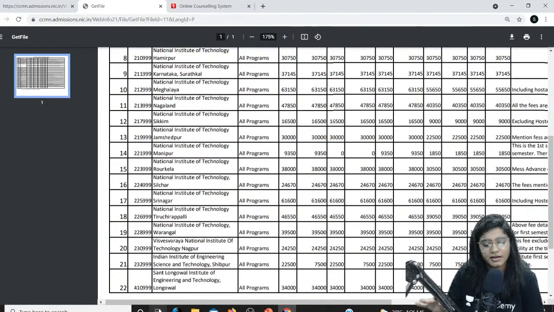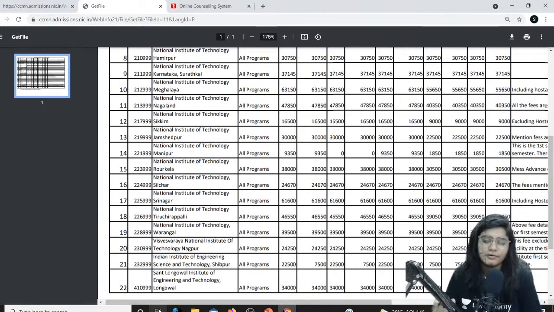So your fees would be 1.5 lakhs to 2.5 lakhs. This is the average range of your fees for a 2 year masters program in NIT Warangal or in any NIT in general. So it's going to be somewhere around 1.5 to 2.5 lakhs for 2 years. This is going to be your fees. So if you think you are financially sound and you can pay the fee for these programs in various NITs, then you are good to go with CCMN counseling.